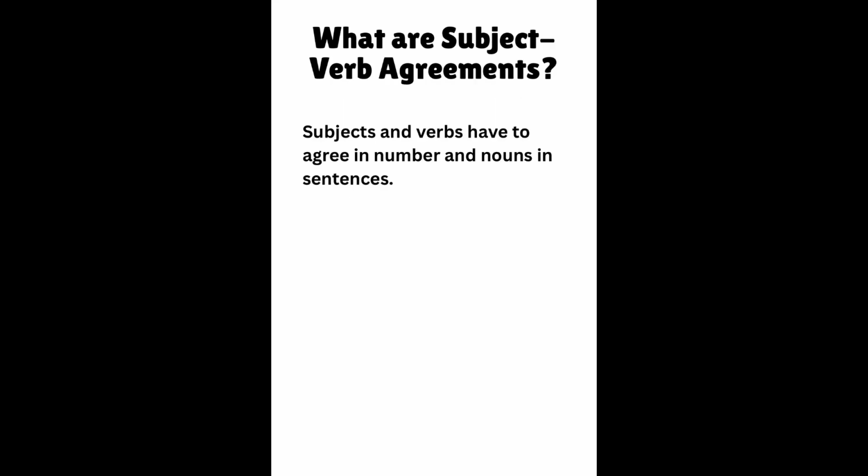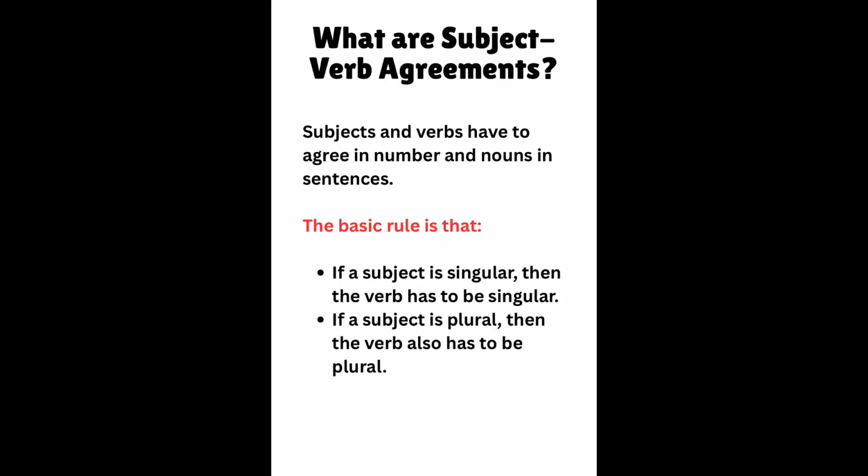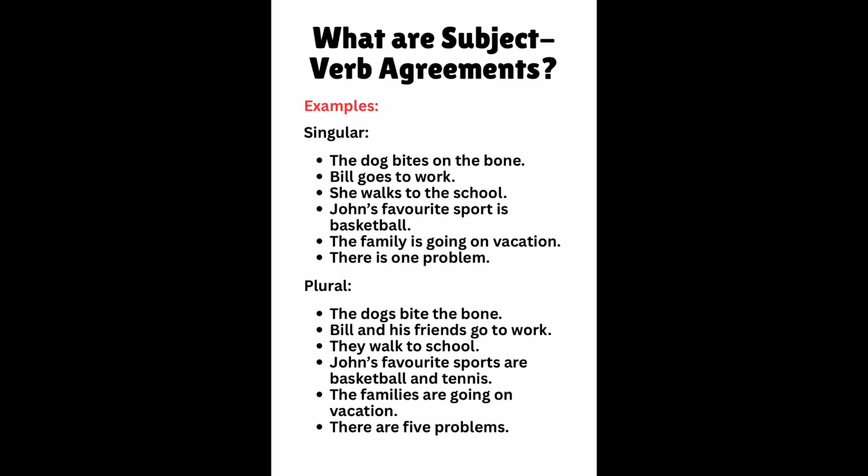Now, let's talk about subject-verb agreement. Subjects and verbs have to agree in number and nouns in sentences. The basic rule is that if a subject is singular, then the verb has to be singular. If a subject is plural, then the verb also has to be plural. For example, singular: the dog bites on the bone.